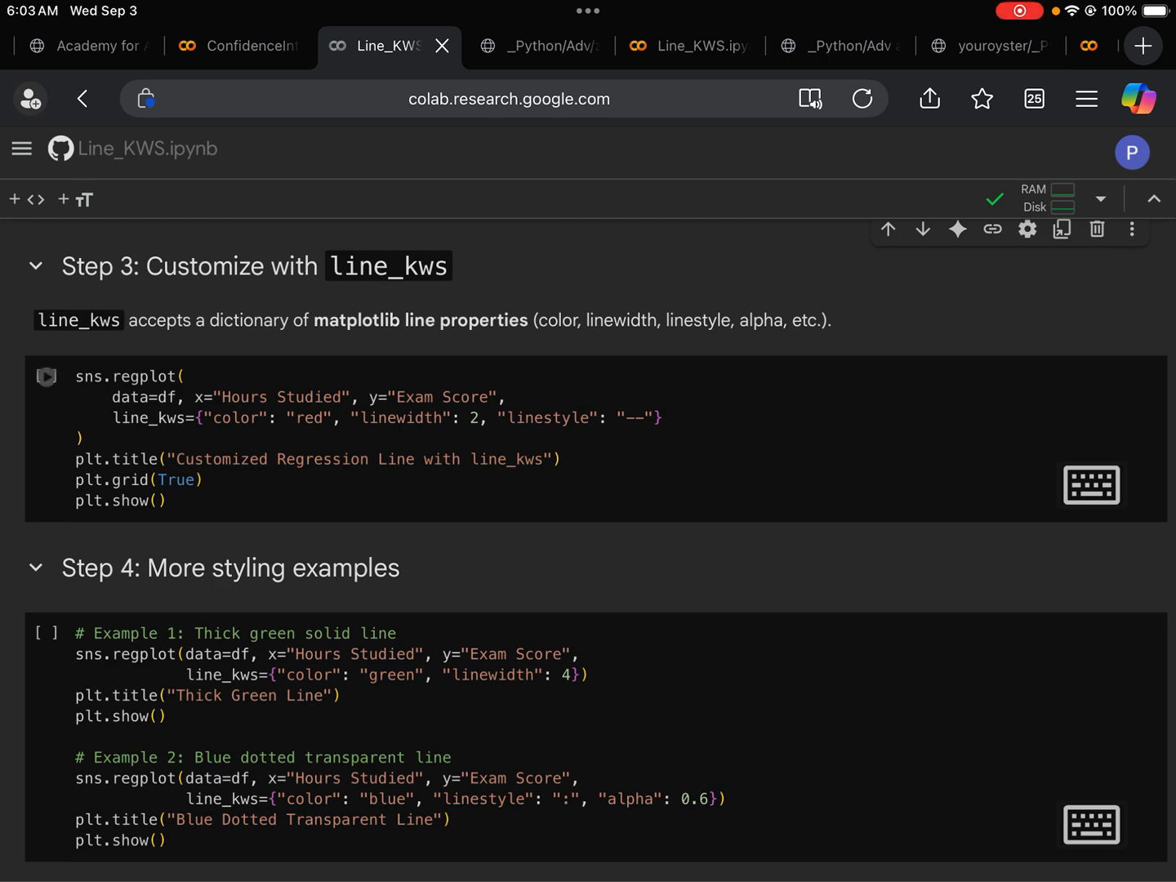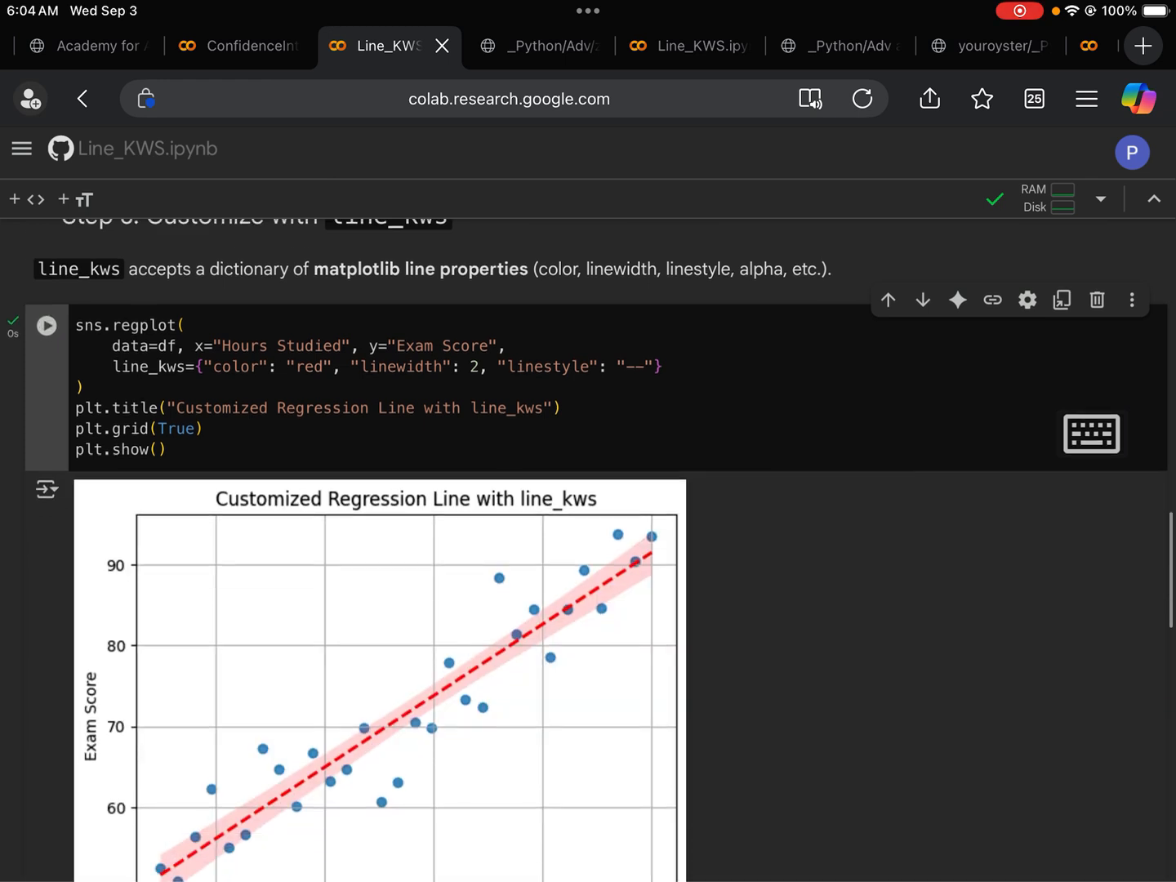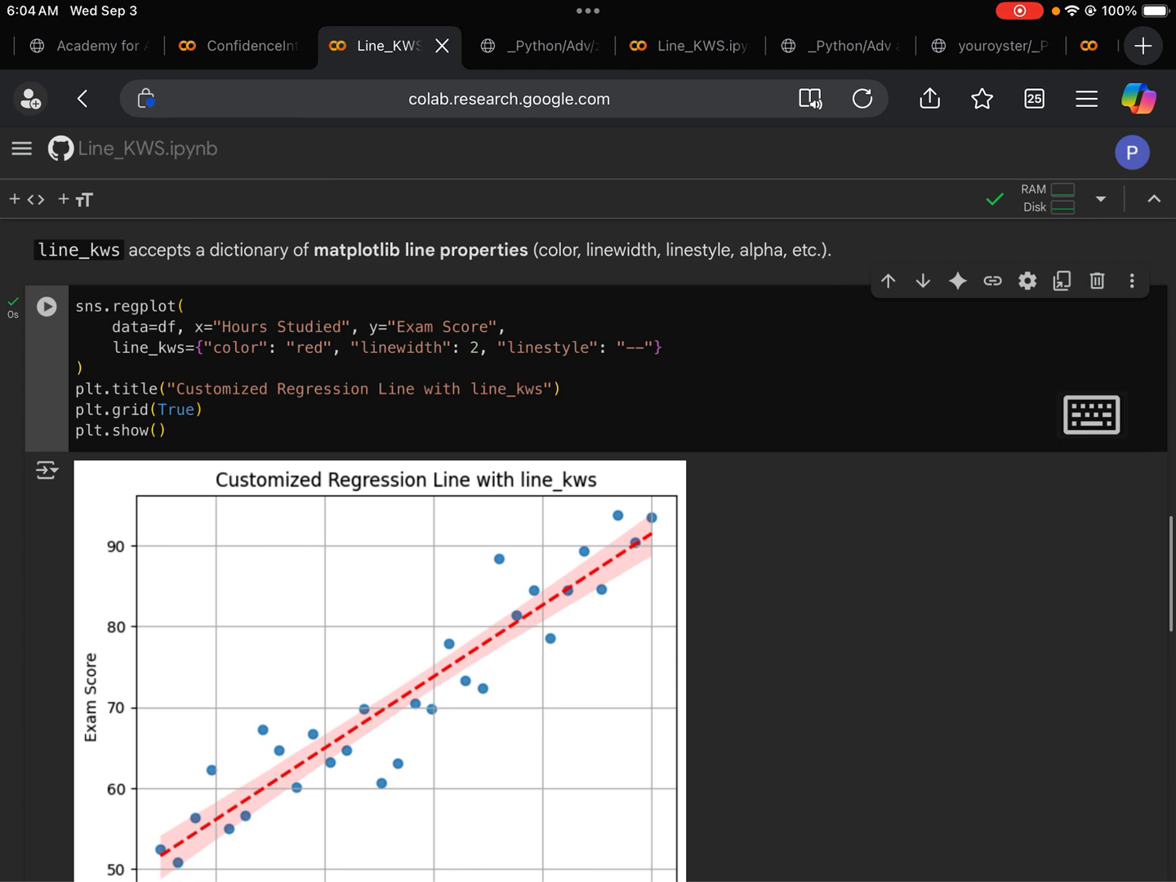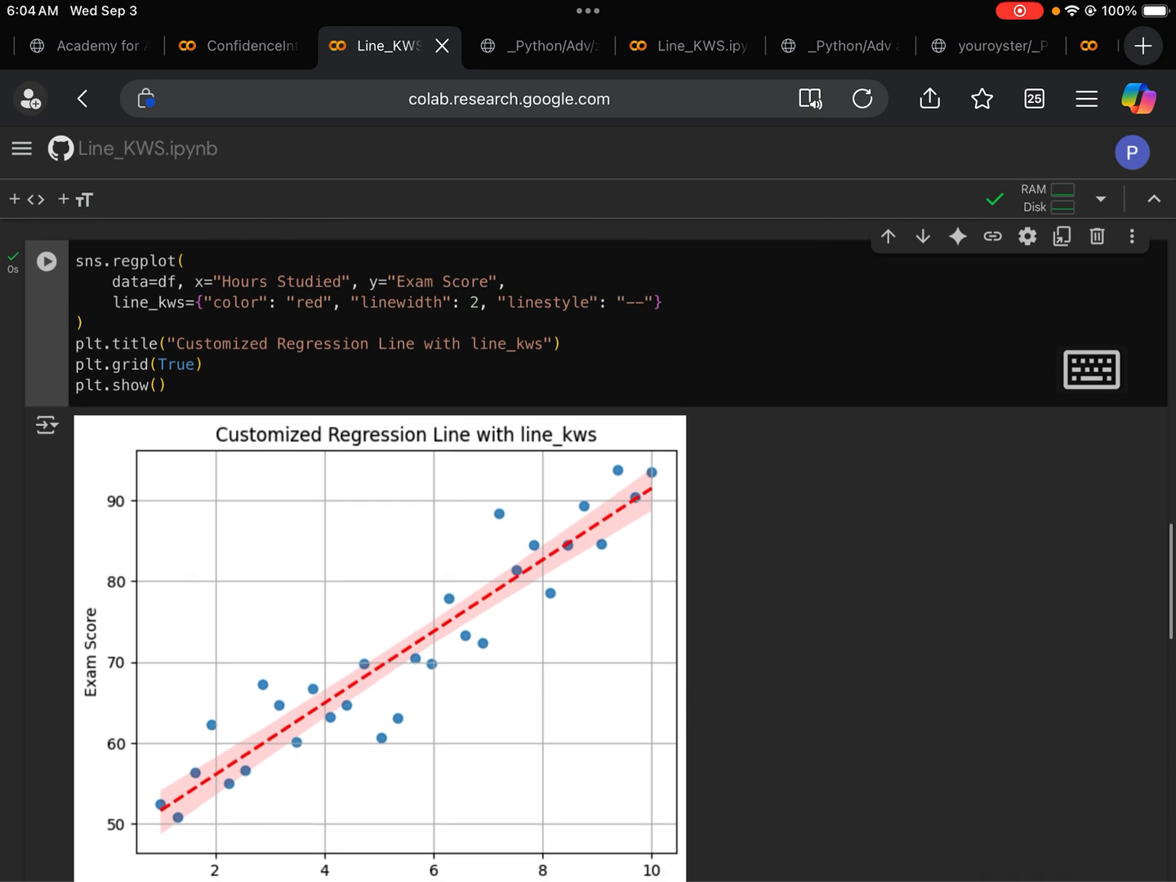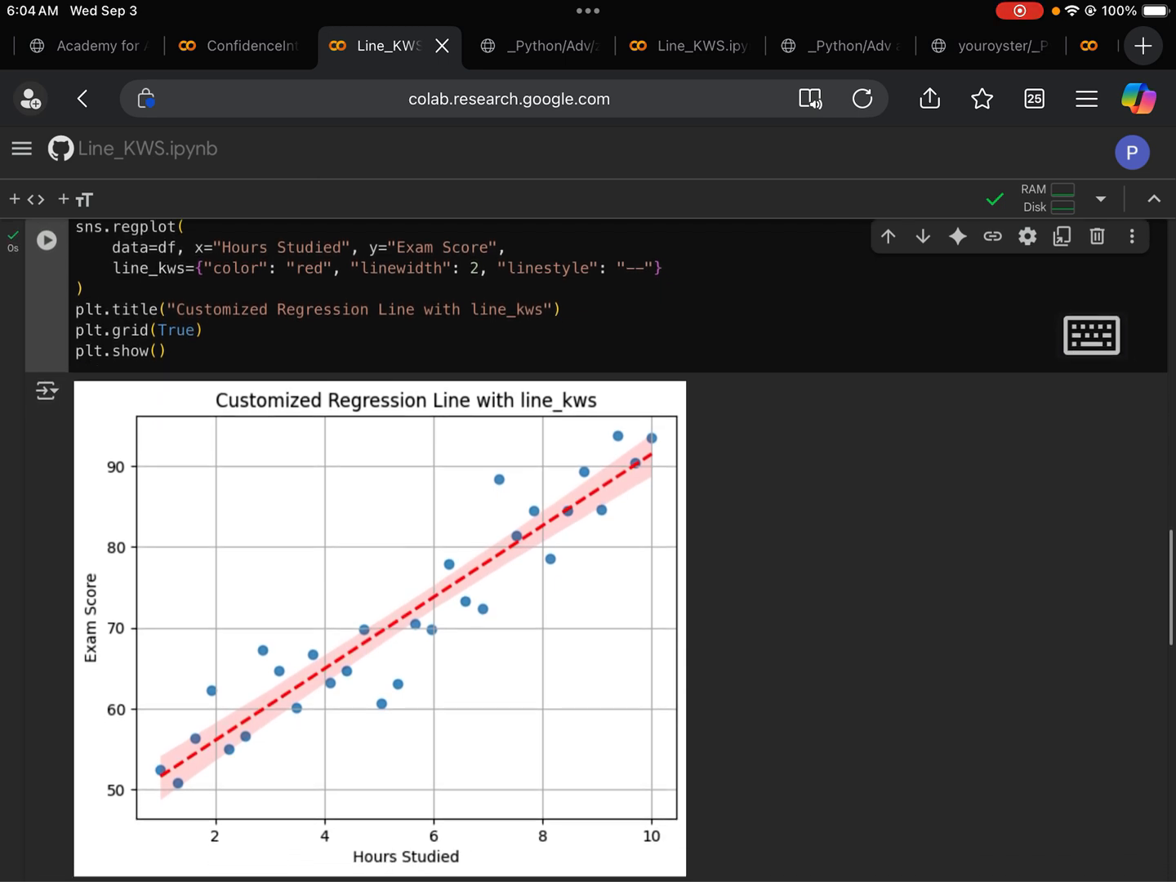Let's run the code first. Okay, now what we have, we use color, line width, line style. So the way for us to introduce this is through the line_kws. KWS stands for keyword arguments. That's what the Seaborn will take, and it's actually a dictionary. And the Seaborn will use this to guide how the regression plot will be produced.